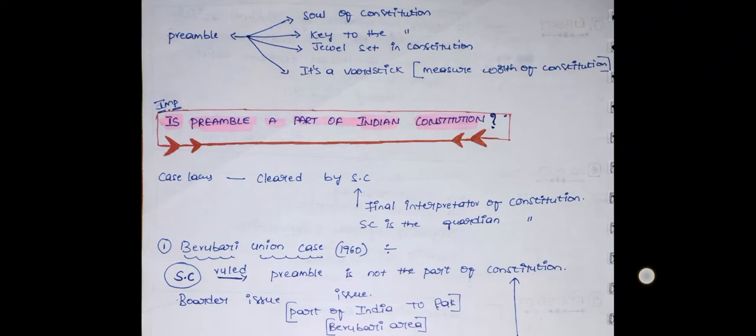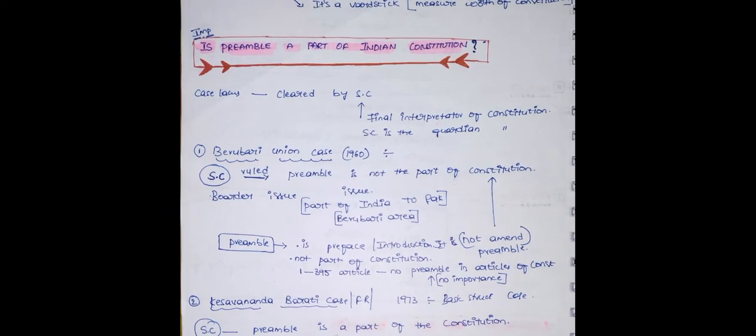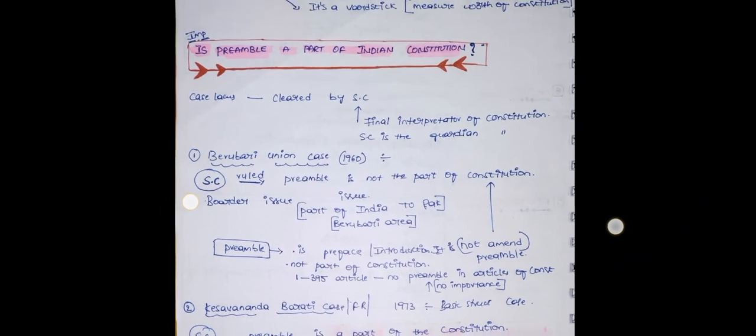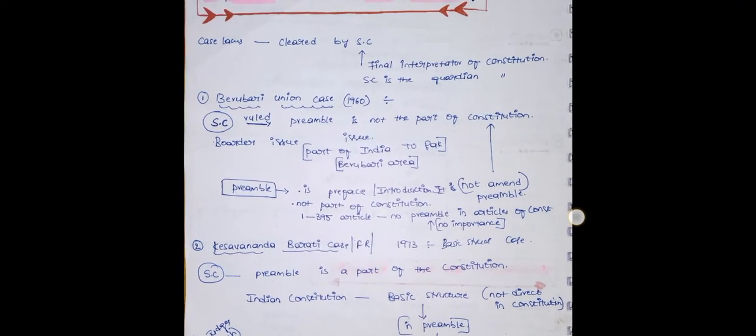And the next question is: is the preamble a part of the Indian constitution? This question was settled by the Supreme Court in many cases. We can say the Supreme Court is the final interpreter of the Indian constitution, and the guardian of the constitution, and it protects all people from anything. First, the Berubari Union case. This is a case about a border issue.